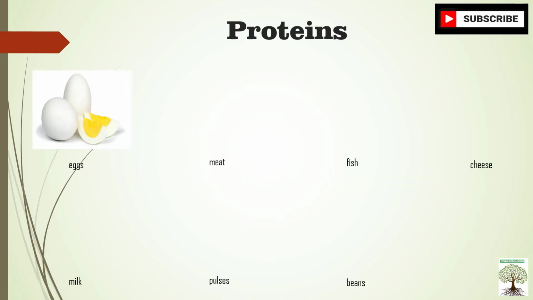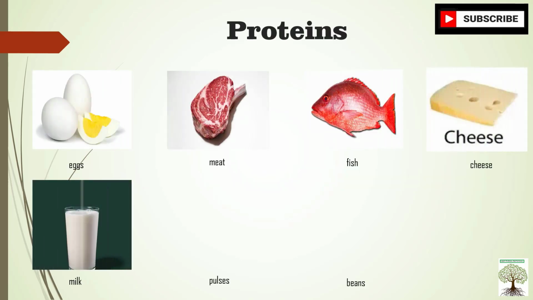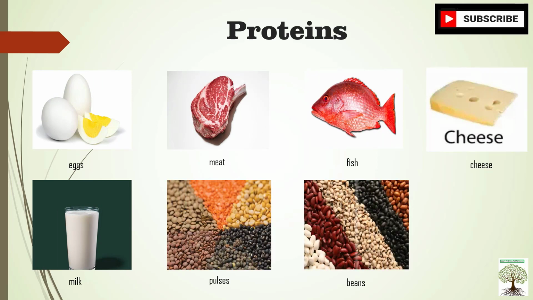Let's see the examples of proteins, food items which contain proteins. So eggs, meat, fish, cheese, milk, pulses, beans, these all food items contain proteins in them. So they are called body building foods.